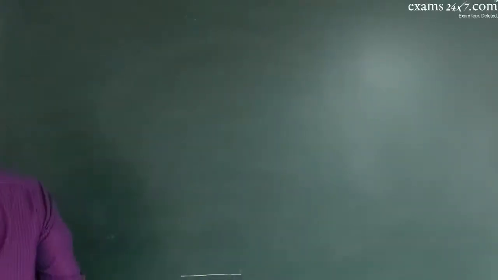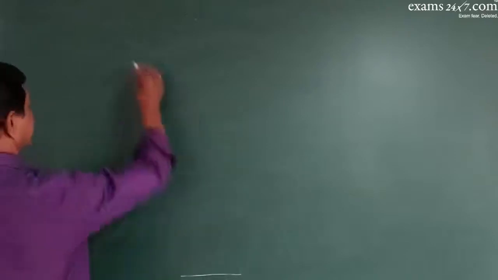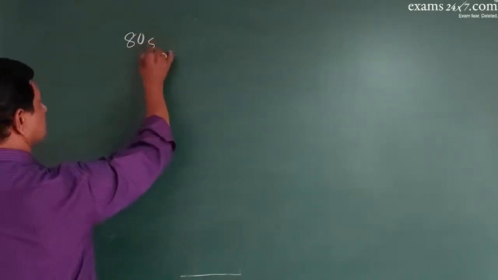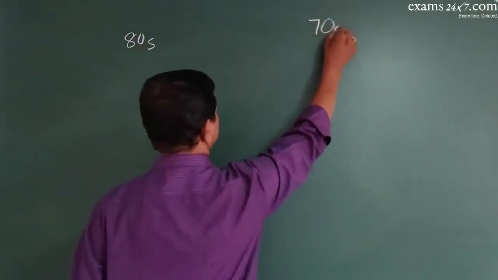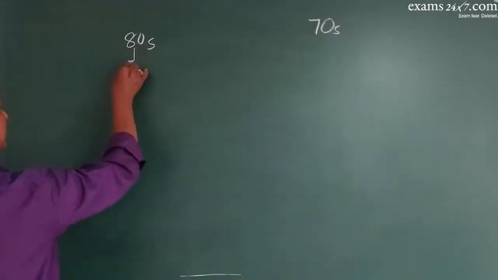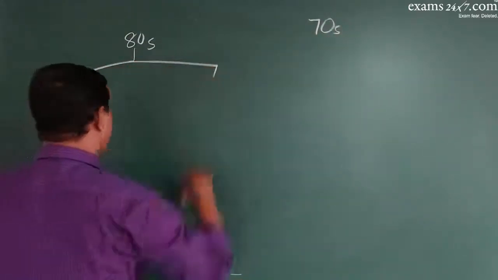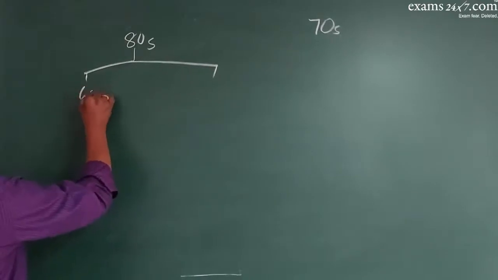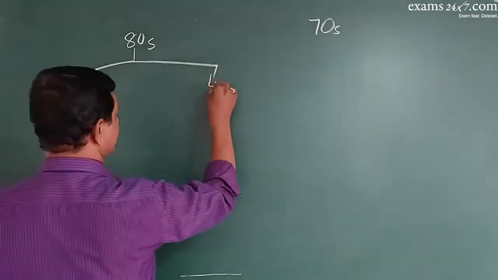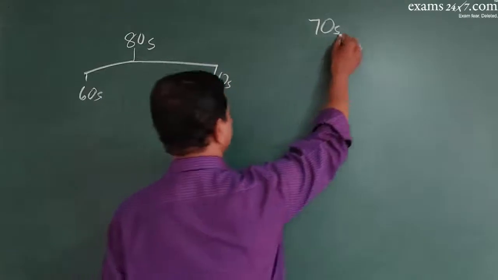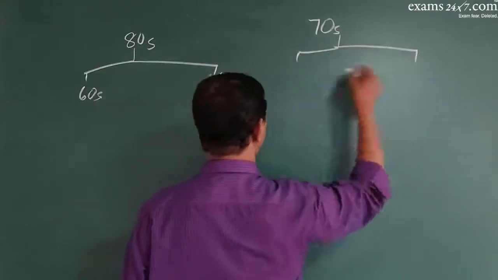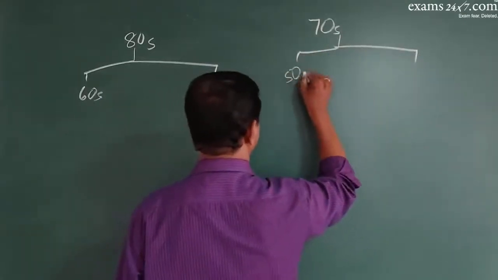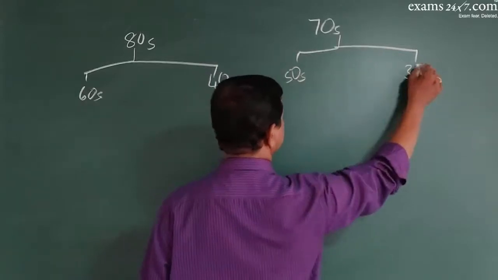See, there are different types of rRNAs, right? 80S type of ribosome and 70S type of ribosome. 80S type of ribosome has the larger subunit as 60S, smaller subunit as 40S. 70S ribosome has larger subunit as 50S, smaller as 30S.